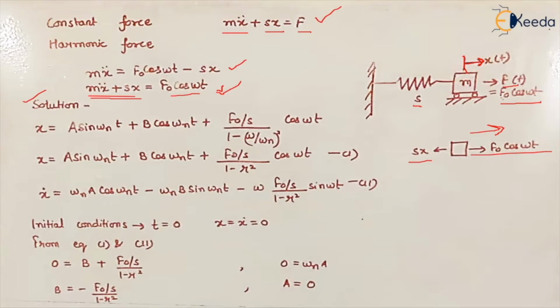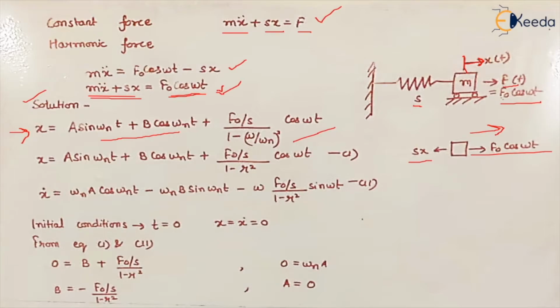So the general solution of the equation will be x equals a sine omega n t plus b cos omega n t. This we have already discussed, which is the general equation for this part. Plus it comprises the second component, F naught upon s, times 1 minus (omega upon omega n) squared, into cos omega t, which is because of this dynamic force, right?